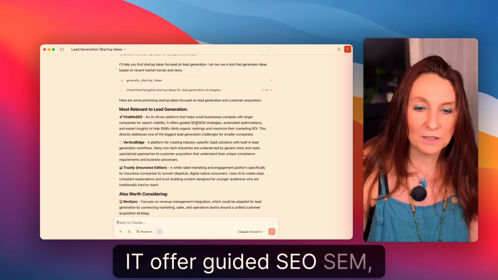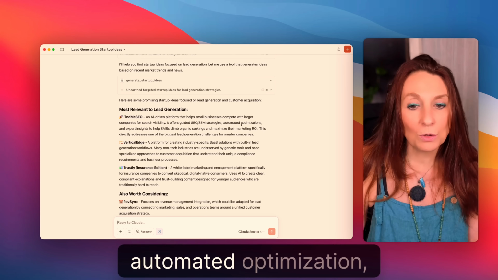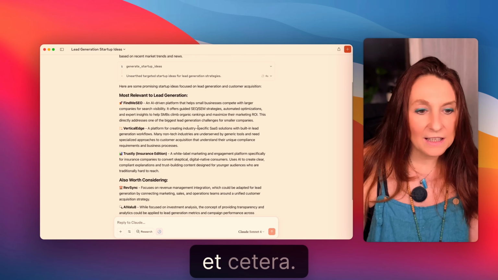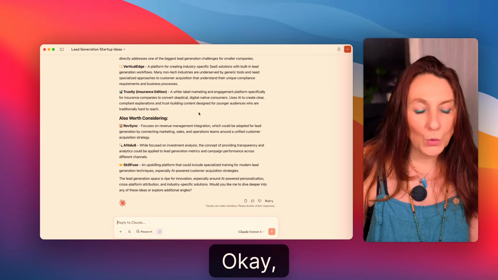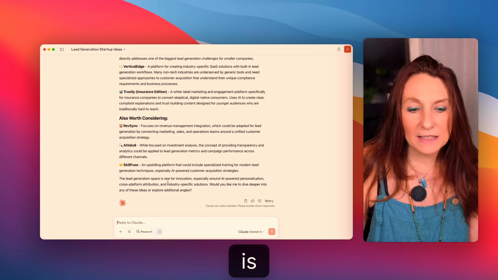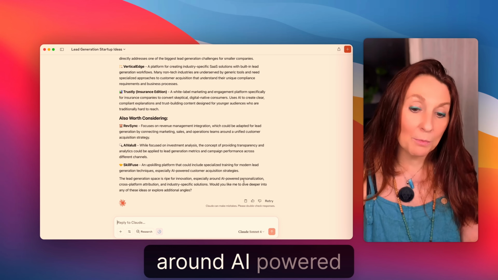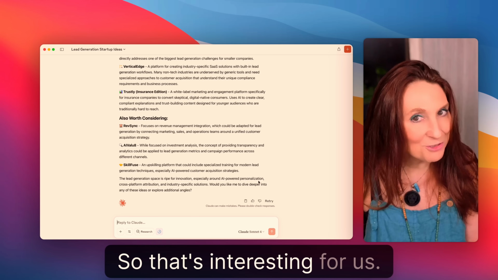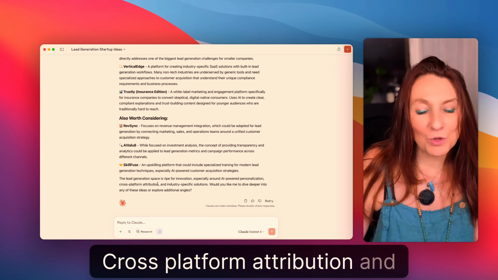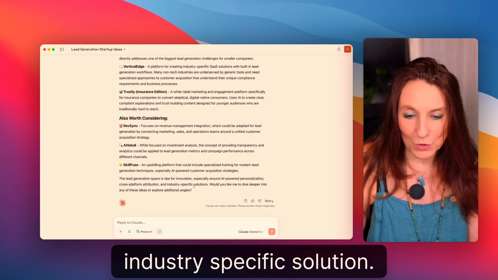It offers guided SEO, SEM strategies, automated optimization, etc. Okay, so the lead generation space is ripe for innovation, especially around AI-powered personalization, so that's interesting for us. Cross-platform attribution and industry-specific solutions.